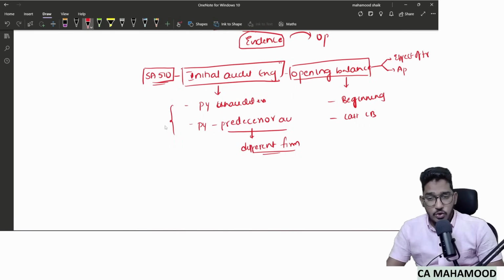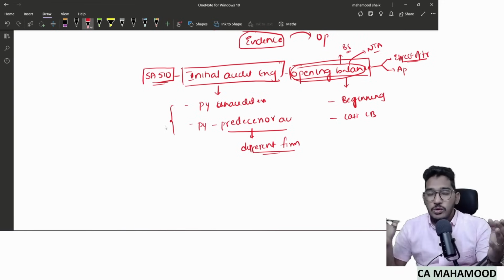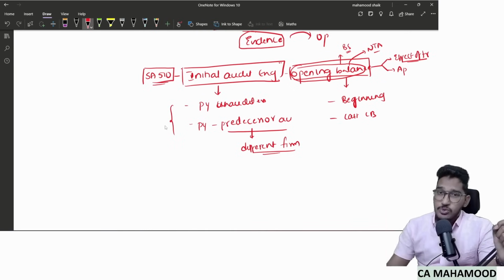So as per SA 510, opening balances convey two kinds of information. They convey the effect of the transactions which have happened in the previous year. At the same time, they convey the effect of accounting policies which were followed in the previous year. And when I say opening balances, don't have the wrong notion that opening balances include only those items which are in the balance sheet. No. Even those items which are in the notes to accounts will form part of opening balances.